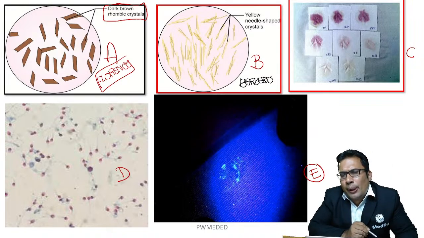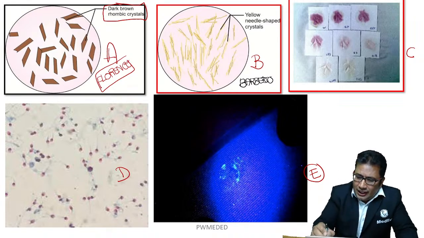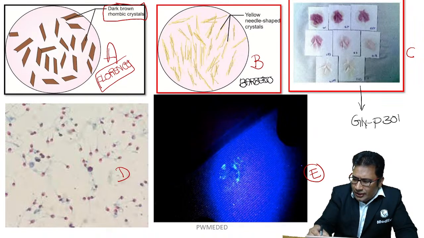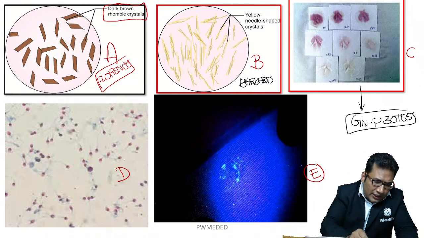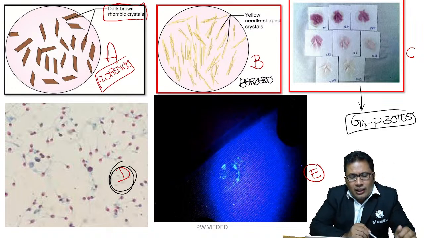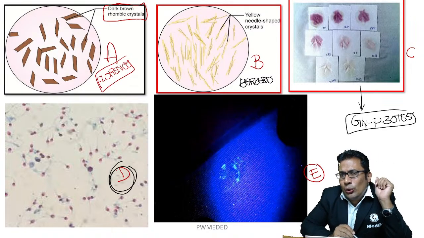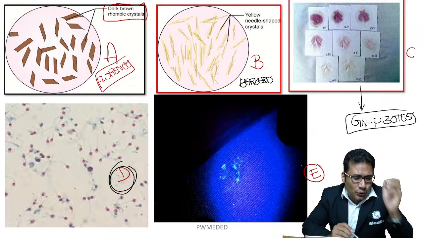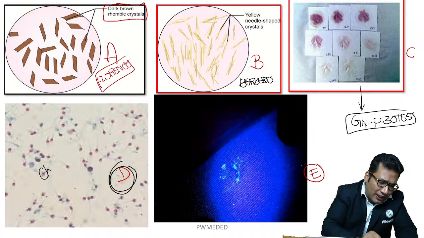C, you can see the purple color. So whenever you see the purple color, simple test, it must be glycoprotein P30 test. What about this D? D, you can see the hematoxylin eosin, that is spermatozoa. So this is Christmas tree staining.